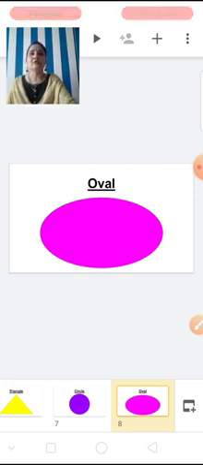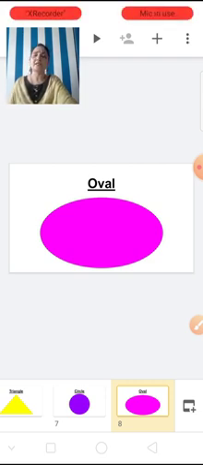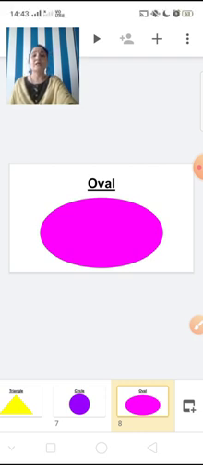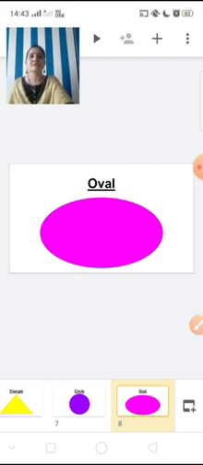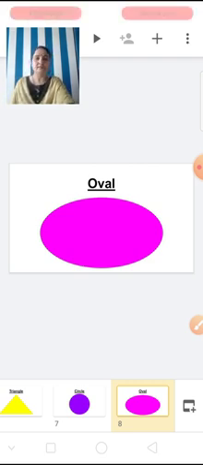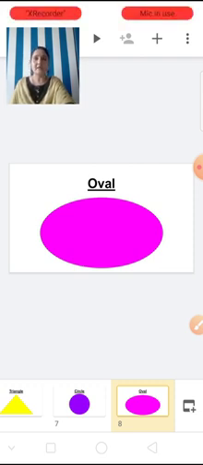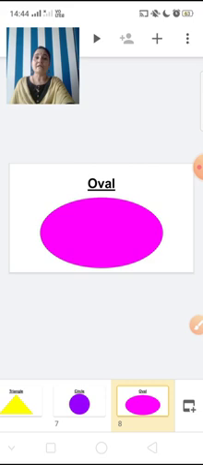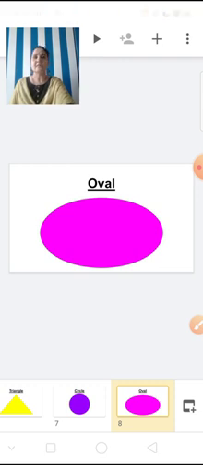So children, these are all the basic shapes which you can see everywhere. Like if you see inside your house, the shape of the door is a rectangle. And you see the window in square shape. And if you see outside the house, you can see mountains in triangle shape. And in the sky, you see the sun in the shape of a circle.